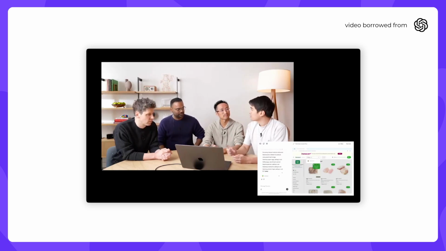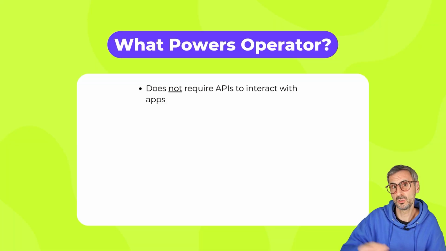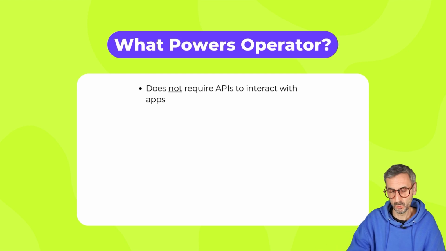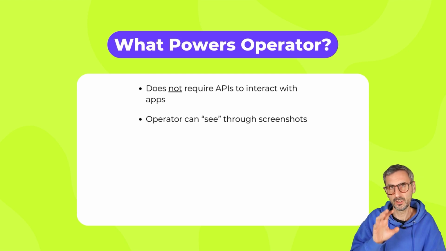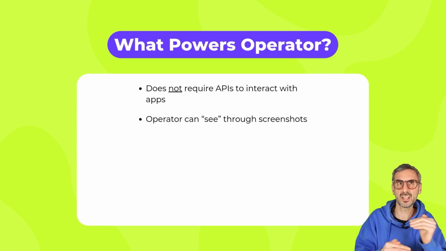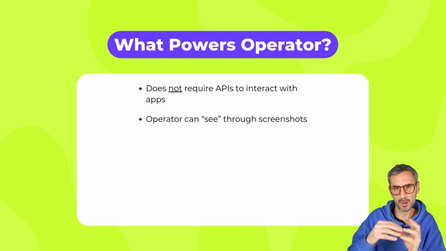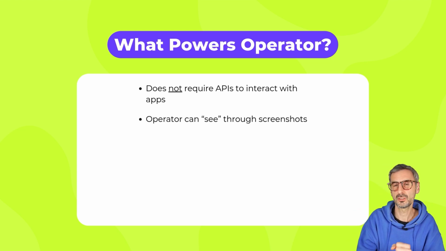By teaching a model how to use the same basic interface that we use on a daily basis, it just unlocks a whole new range of software that it can use that was previously inaccessible. Now, this is very interesting. CUA does not require APIs to interact with these apps or these websites, which is very different from what we were used to with OpenAI and with these plugins that we had before. Now, the technology that they're using is that CUA is constantly taking screenshots after every single action it performs, and it knows pretty much where it is in the workflow by looking at and understanding these screenshots.